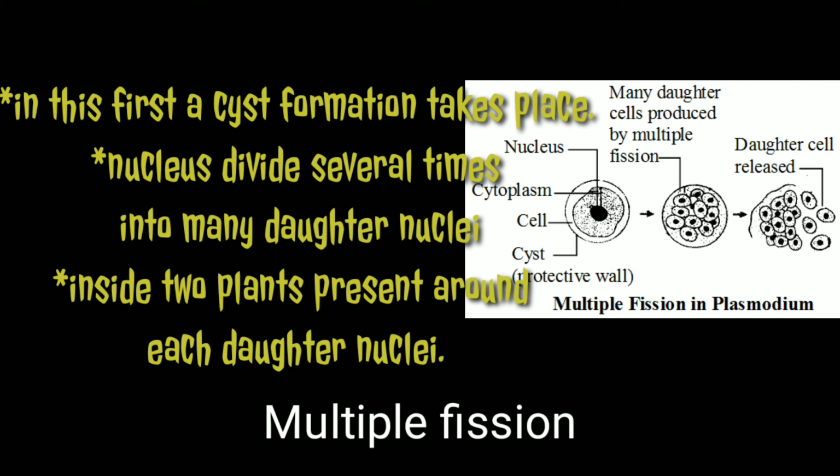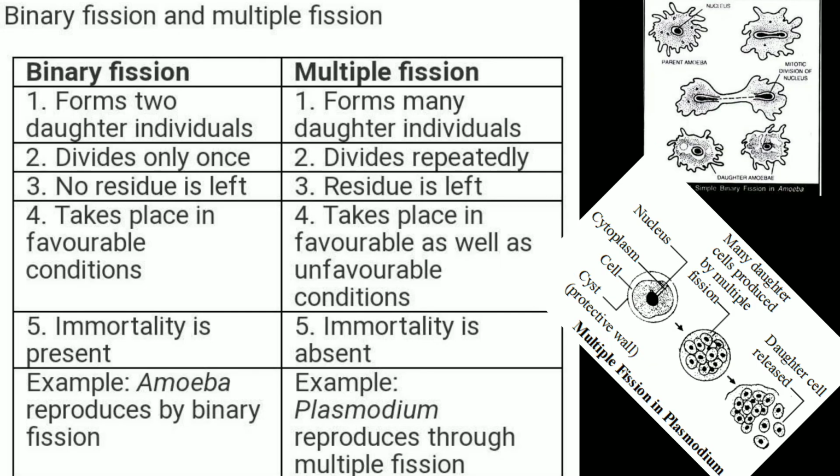It means there are so many daughter nuclei formed inside the cyst, and when they get matured and get the favorable condition, then this cyst bursts and all the daughter nuclei are free to grow into a new individual. Means this multiple fission is a mode of unfavorable condition and binary fission is a mode of favorable condition. Now the difference between binary and multiple fission is reflecting on your screen, you can see, right?